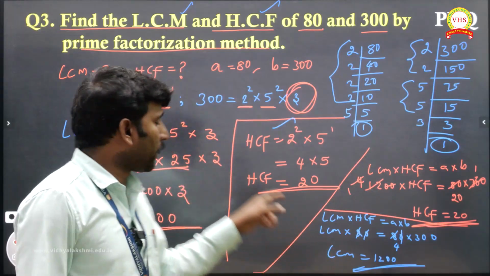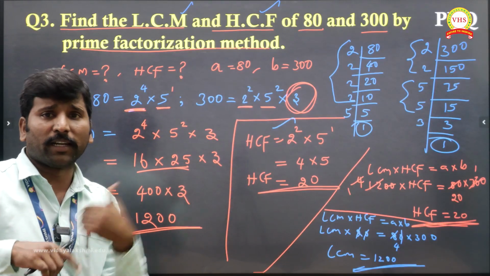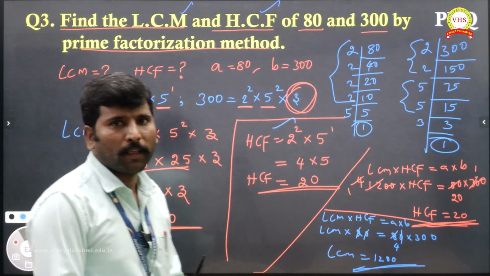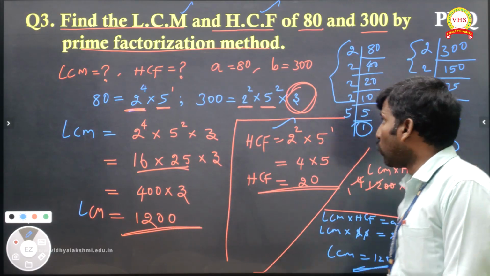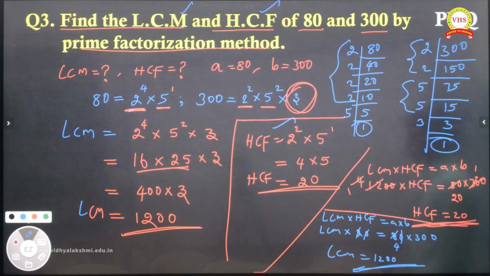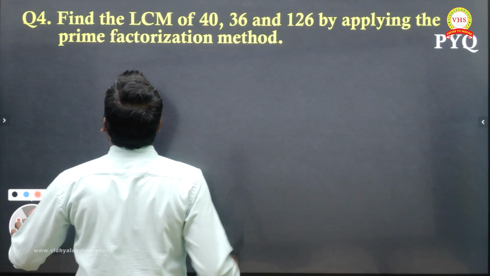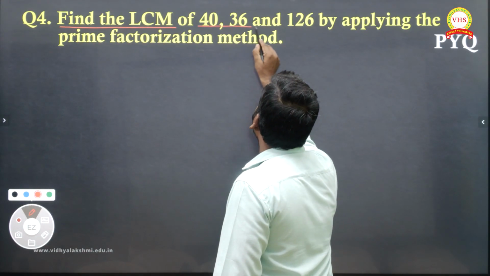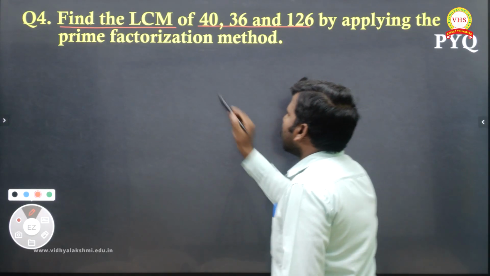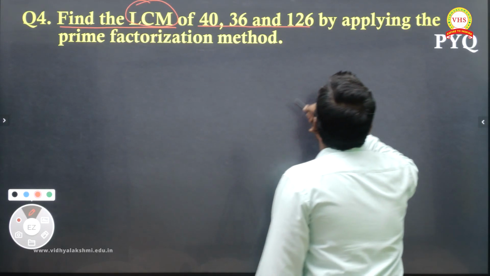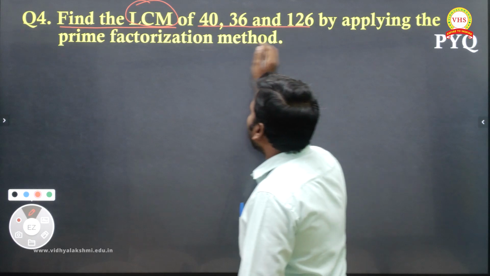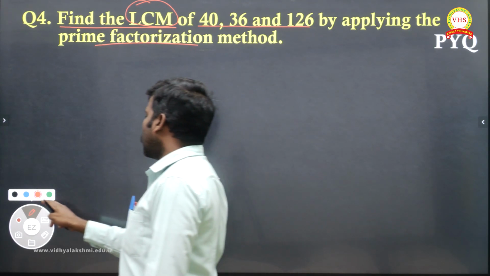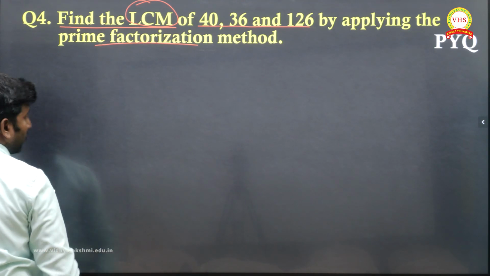So this question they may ask either in MCQ or 2 mark. Okay, or a 2 mark. That's it. Take a note. We'll go to the next question. Next, question number 4 we'll see. Find LCM of 40, 36 and 126. They asked to find the LCM, my dear, and they asked to use the factorization method.